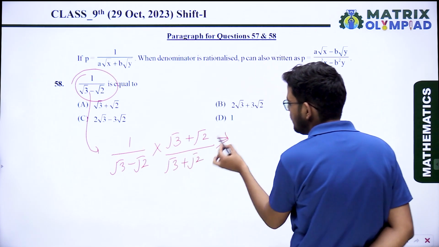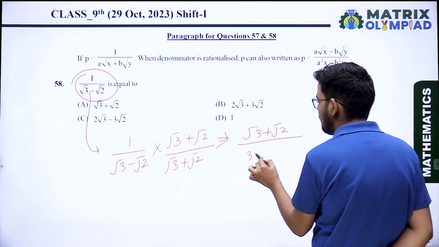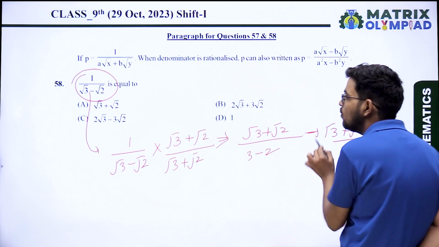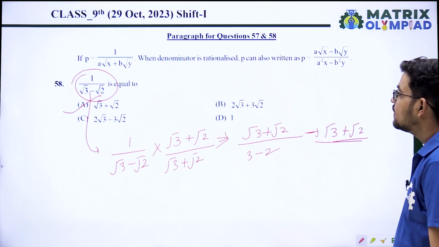So it can be written as root 3 plus root 2, and 3 minus 2, that is root 3 plus root 2. Root 3 plus root 2, option A is the correct answer.